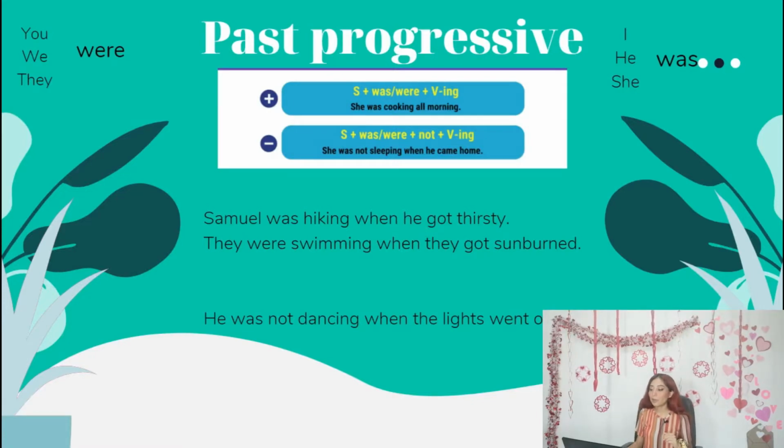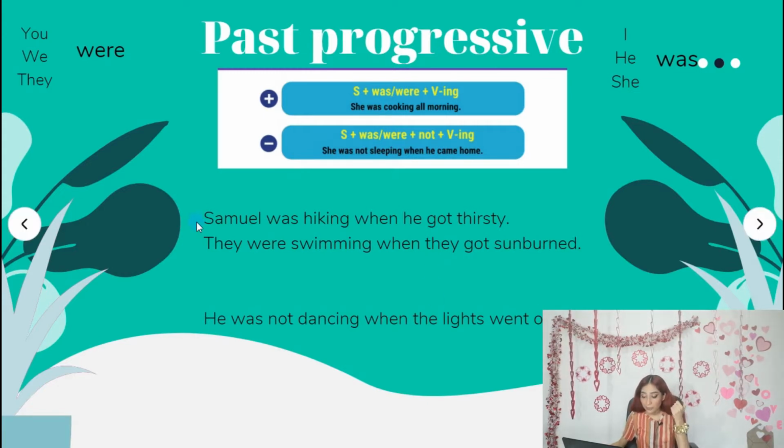So we review the past progressive sentences in positive and negative sentences. Like when you want to say Samuel was hiking when he was thirsty. This is a positive sentence. A negative sentence is the one that uses not. For example, he was not dancing when the lights went out. Remember that it's important to know when you are going to use were or was.